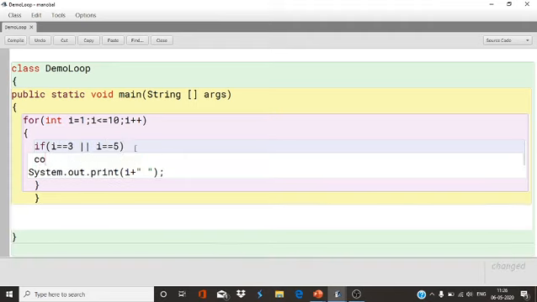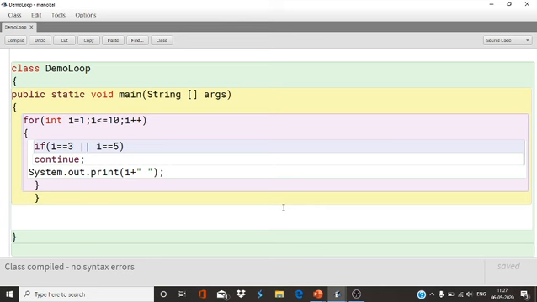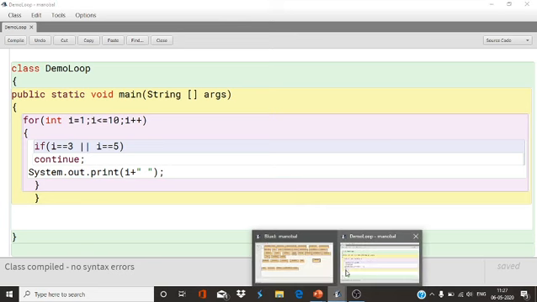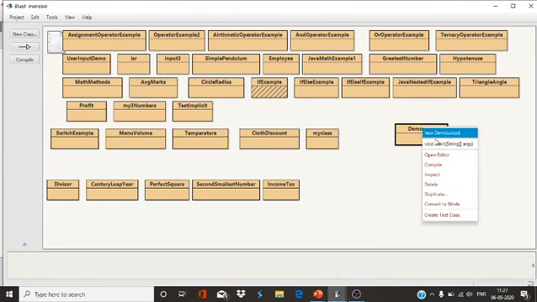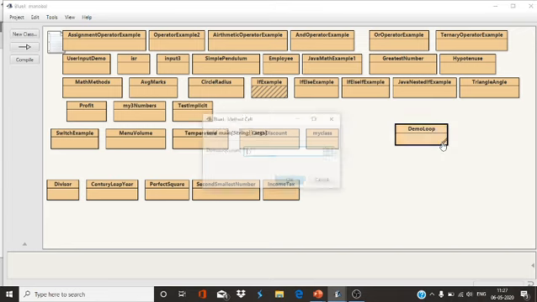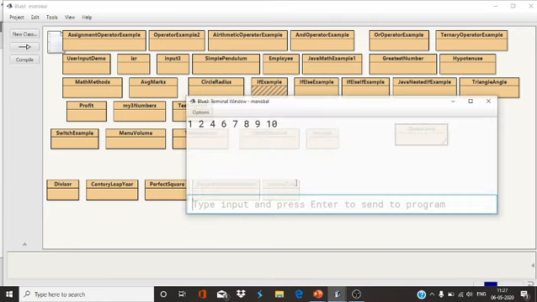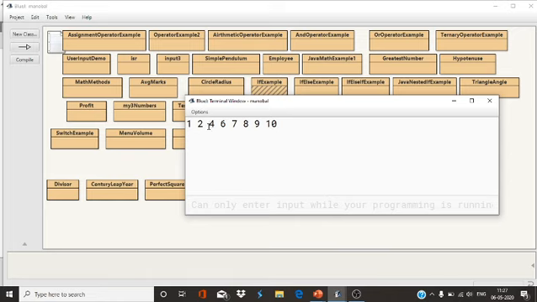But when you use the continue statement here, it is used to skip the statement. Now how will it skip? You can see through this example. 1, 2, 3 skipped, 4, 5 skipped.